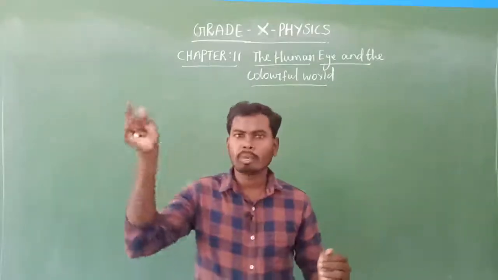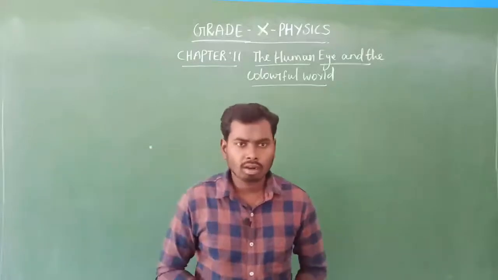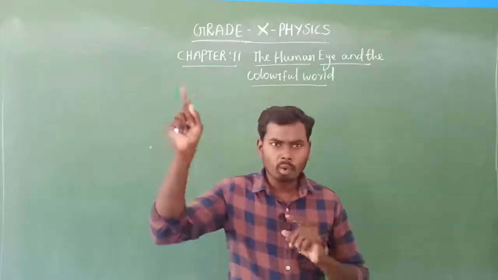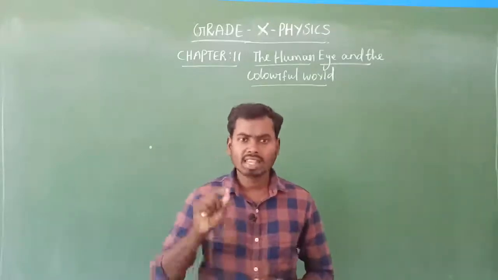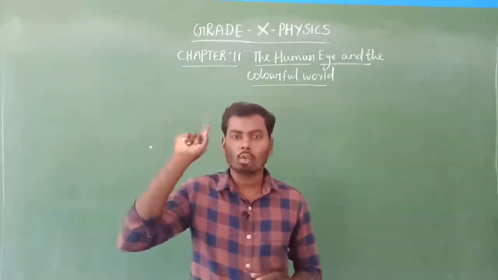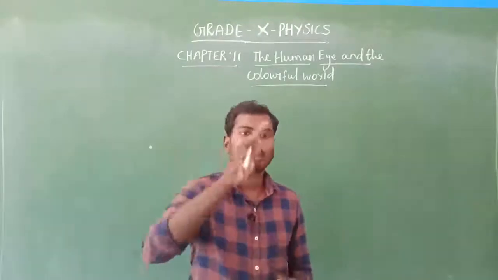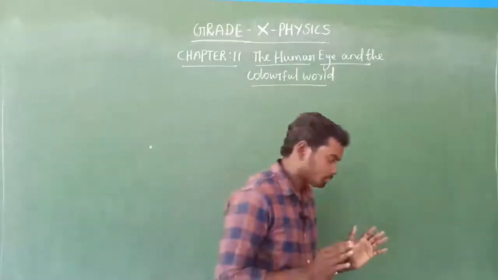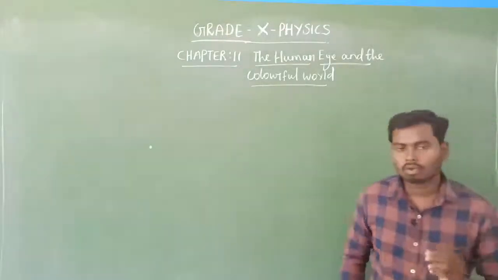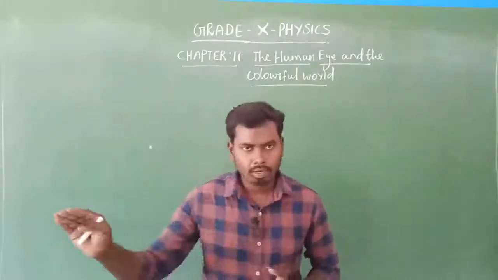Then why does the sky appear only blue? Why should it not be violet? That's a common question. There will be violet and indigo colors, but our eyes cannot sense them. Our eyes are not sensitive to violet and indigo, and that is the reason why we can see only the blue color. Isn't it? Yes, that's all. Very, very simple. Don't get confused. So why the sky appears blue is completed.